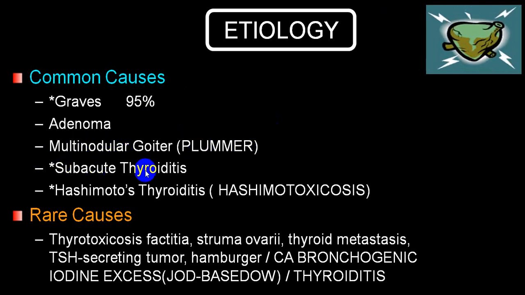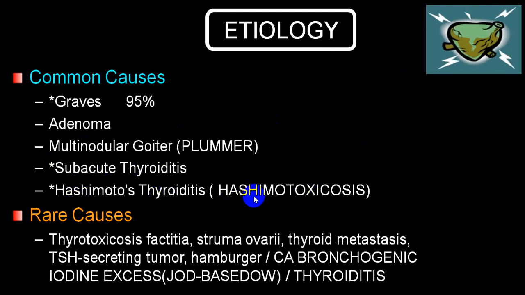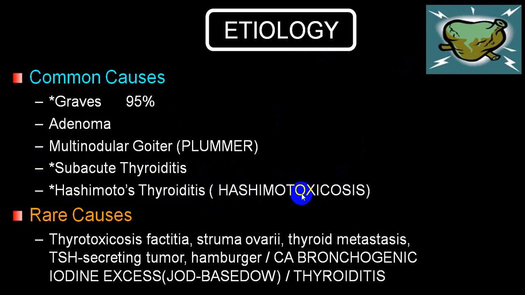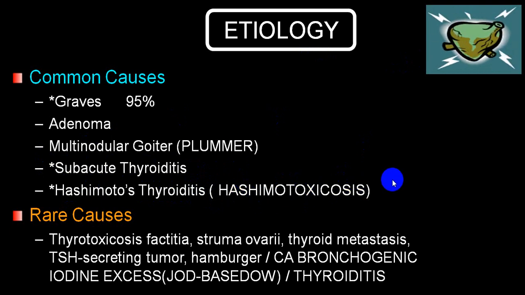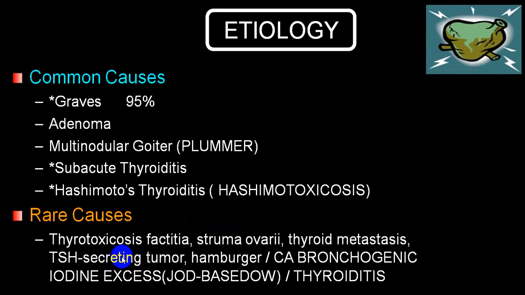You can have a subacute thyroiditis. You can have Hashimoto's thyroiditis having a clinical picture of thyrotoxicosis, and this is usually for a short period. Later on the person goes into hypothyroidism, and that we call Hashitoxicosis. We have already told you rare conditions like thyrotoxicosis factitia, struma ovarii, thyroid metastasis, malignant metastasis, TSH secreting tumors, particularly bronchogenic carcinoma, GI tract tumors, ovarian teratomas, testicular teratomas, etc. And when it is an ovarian teratoma, we call it struma ovarii.